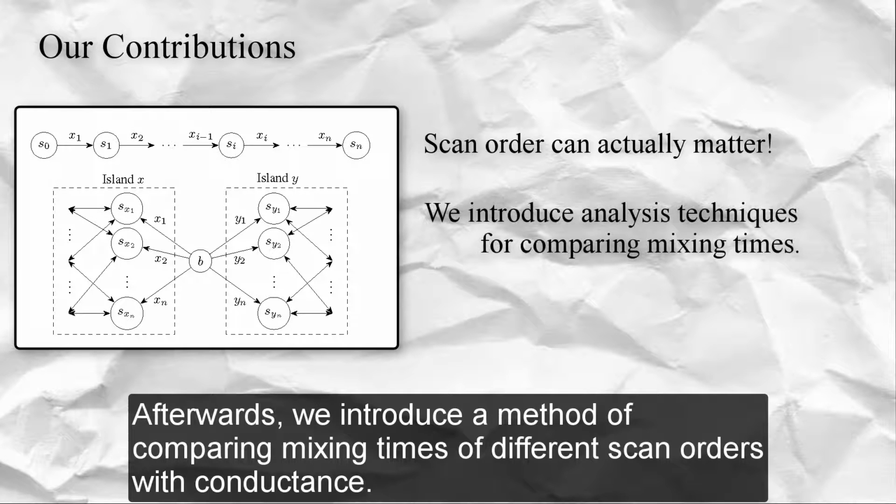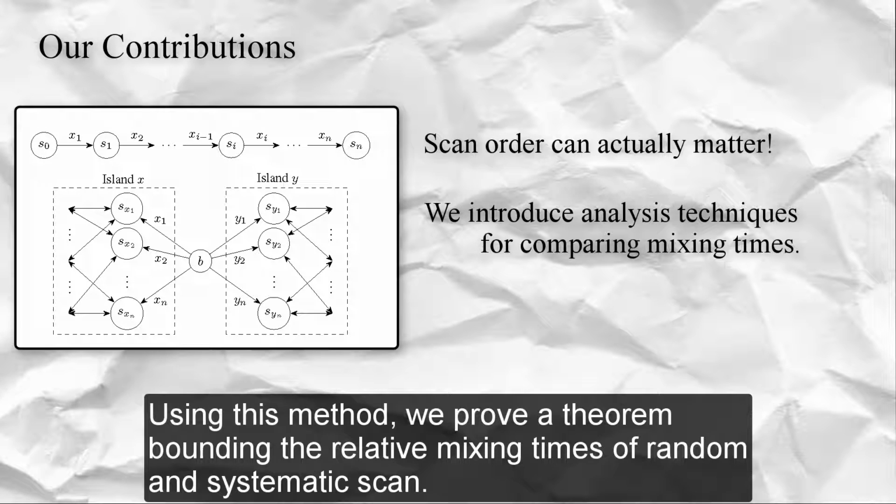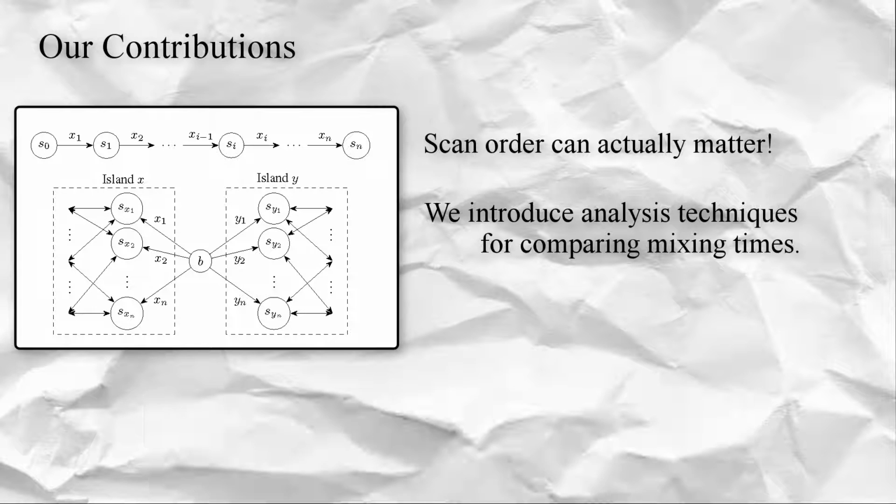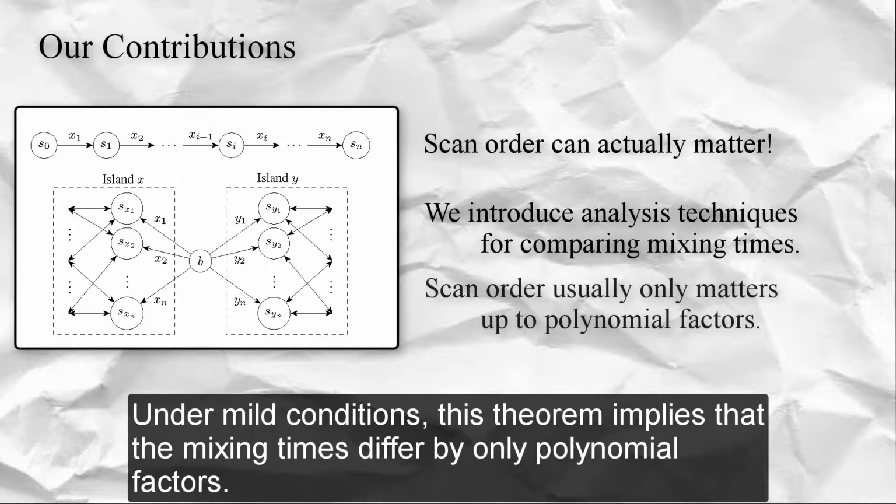Afterwards, we introduce a method of comparing mixing times of different scan orders with conductance. Using this method, we prove a theorem bounding the relative mixing times of random and systematic scan. Under mild conditions, this theorem implies that the mixing times differ by only polynomial factors.